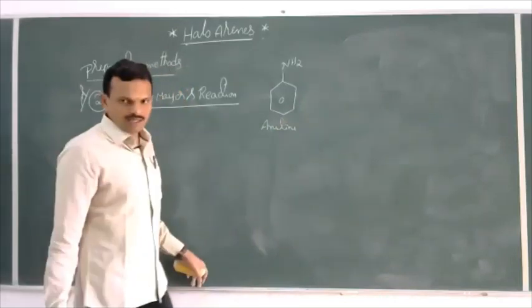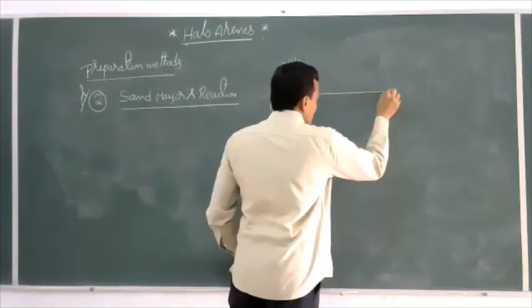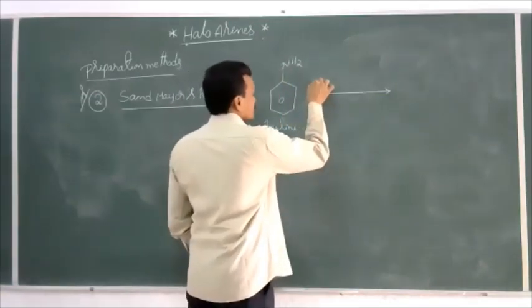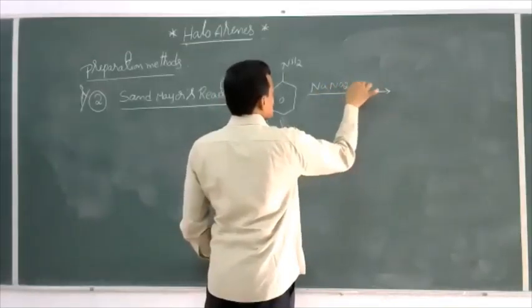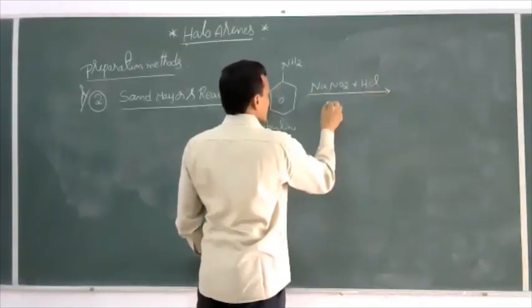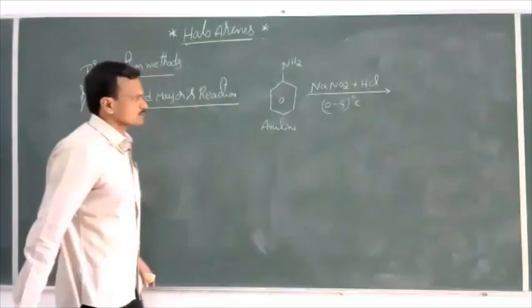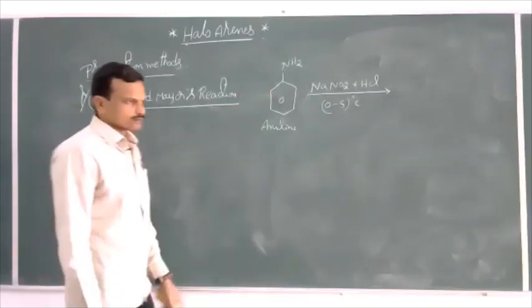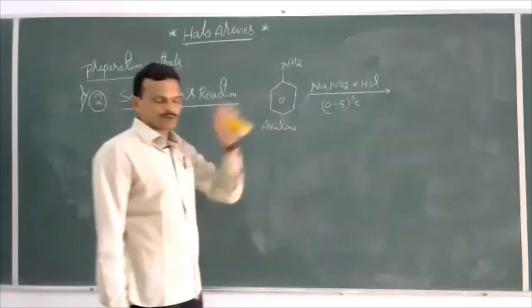When this aniline is allowed to react with nitrous acid, that is NaNO2 plus HCl at a temperature of 0 to 5 degrees Celsius. Actually here we require nitrous acid, HNO2, but we do not take nitrous acid directly because nitrous acid is an unstable compound.